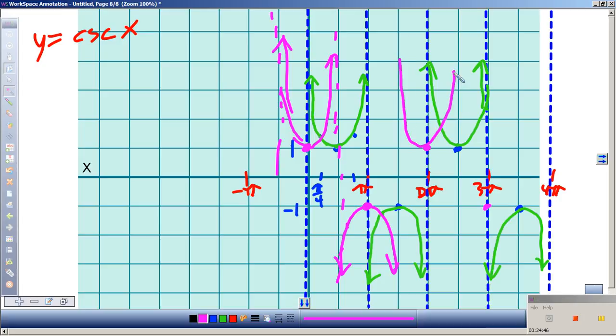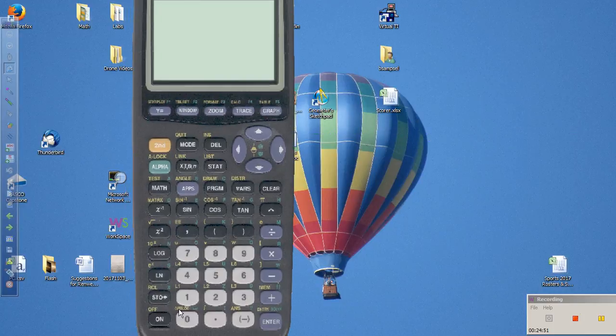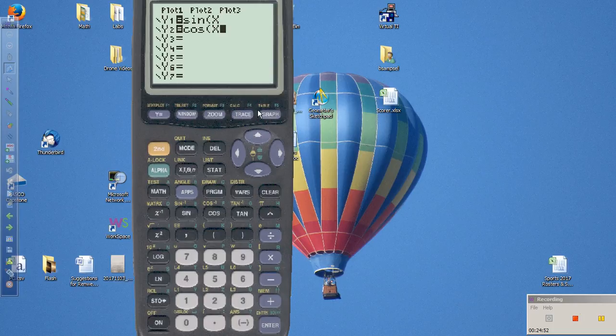Have you tried graphing sine and cosine? What does it look like? Sine x, cosine x. You'll have to do some graphing, yes.